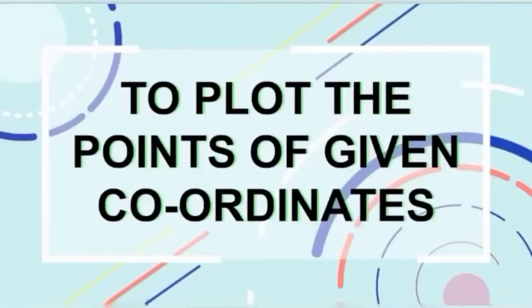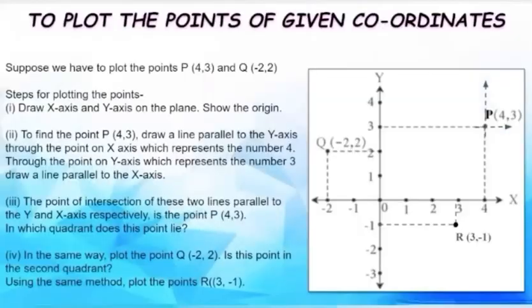Now lastly, let us have a look at how we plot the points of given coordinates. In order to do that, we have certain steps to follow. Suppose we have to plot these 2 points: point P with coordinates (4, 3) and point Q with coordinates (-2, 2).